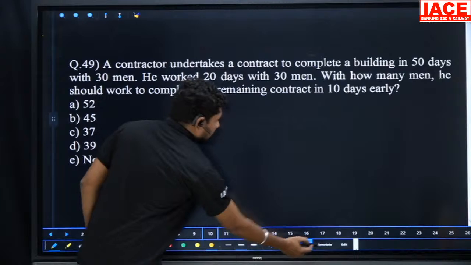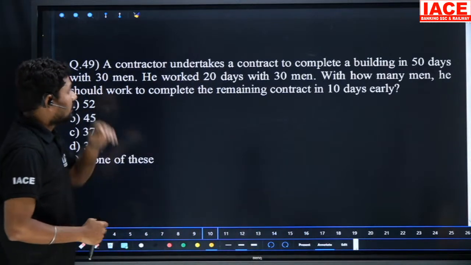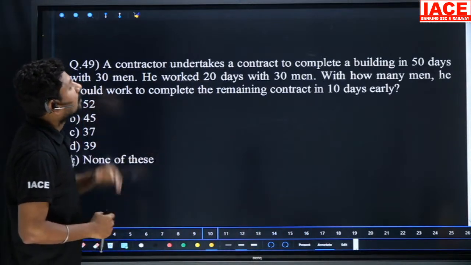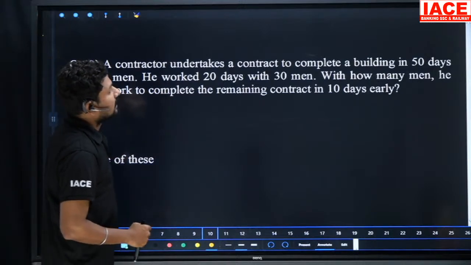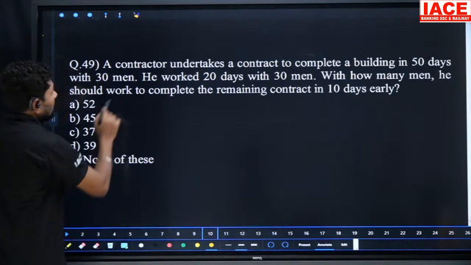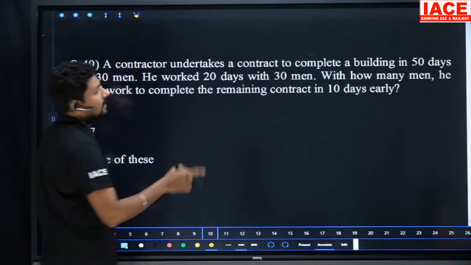Yes. Go for the next one. A contractor undertakes a contract to complete a building in 50 days with 30 men. He works for 20 days with 30 men. With how many men should he work to complete the remaining contract 10 days early?